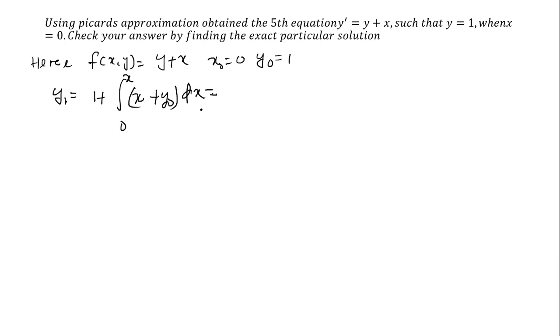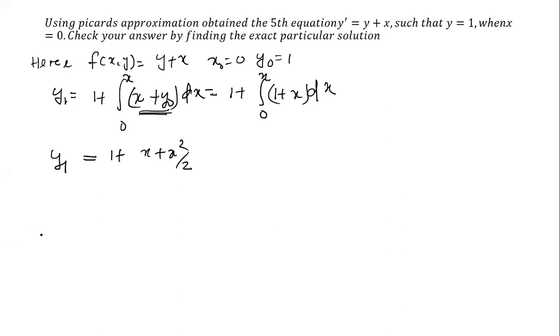After integrating this equation, we get the solution: 1 plus the integration from 0 to x of (1 + x), which gives 1 + x + x²/2. That is the solution y1.